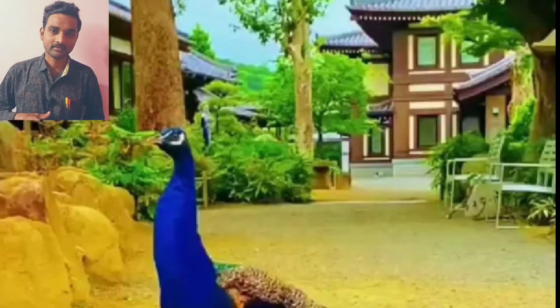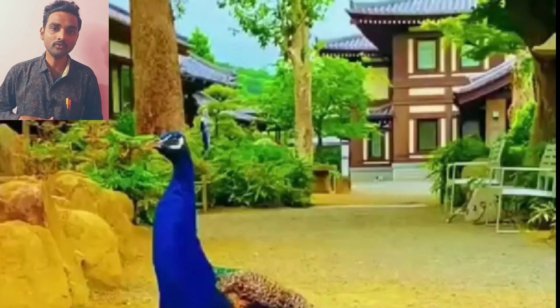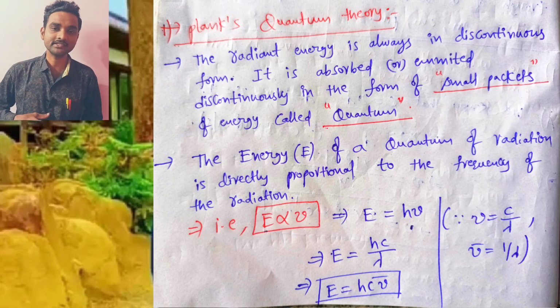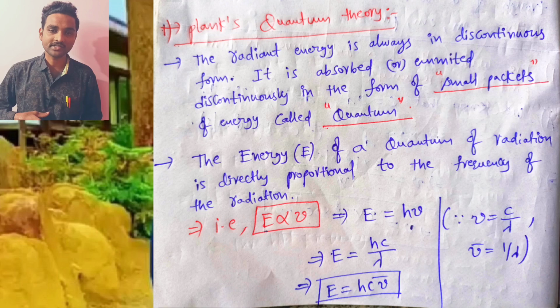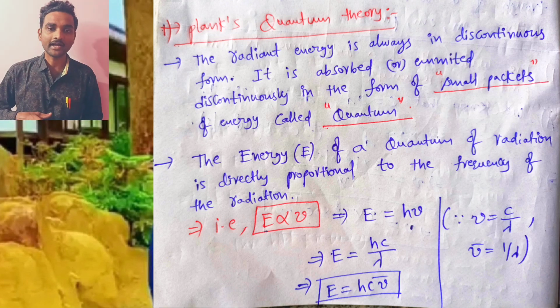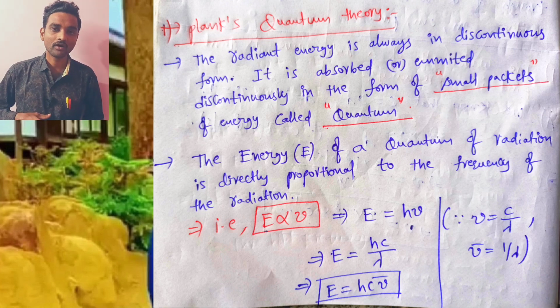Next, let me discuss Planck's quantum theory. What is Planck's quantum theory? The radiant energy is always in a discontinuous form. It is absorbed or emitted discontinuously in the form of small packets of energy called quantum.